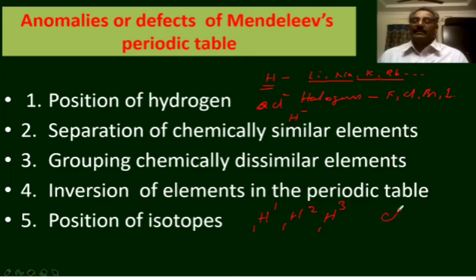In the same way, chlorine 35, chlorine 37 are the isotopes of chlorine. The atomic masses of these isotopes are different, so different positions are to be allotted to different isotopes of chlorine in the periodic table. But it's not mentioned in the periodic table, that is, the positions of isotopes is not justified in the Mendeleev's periodic table.